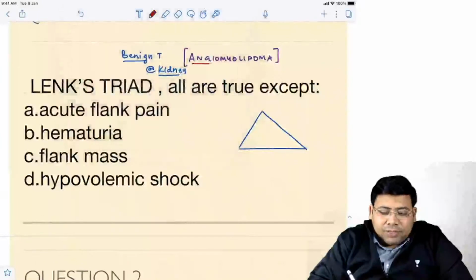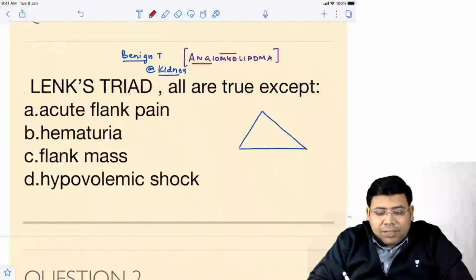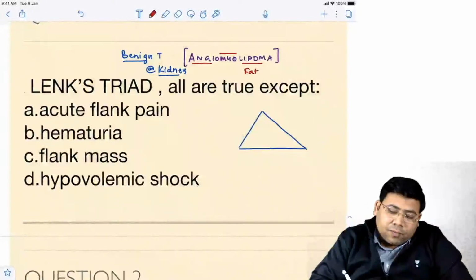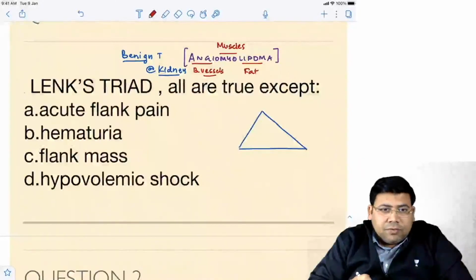As the name suggests, angio means blood vessels, myo means muscle, and lipoma is fat. So it is containing fat, it is containing muscles, and it is containing blood vessels also.